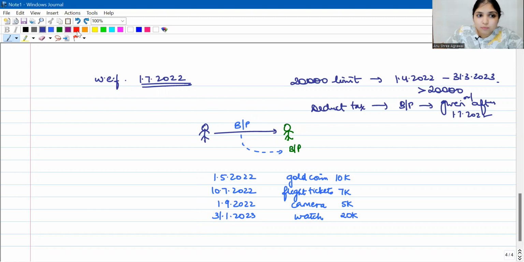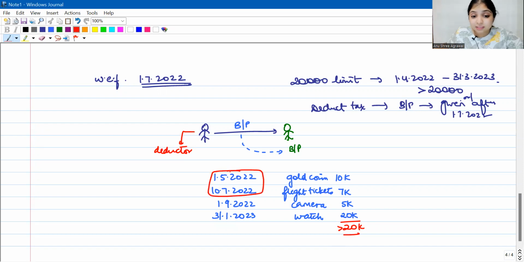Which means now Blue is going to become the deductor. Blue has to deduct tax before giving the benefit or perquisite. Now, whether tax has to be deducted or not depends upon whether the total value of these gifts is more than 20,000 or not. When you're checking whether it is more than 20,000 or not, yes, you will even consider the gifts which happened before 1st July 2022. Even those gifts you will consider. Understanding?